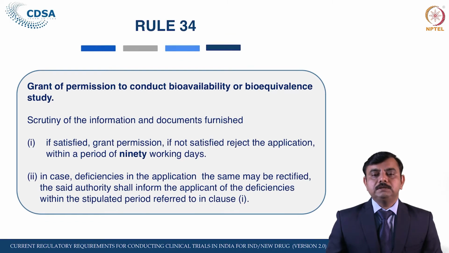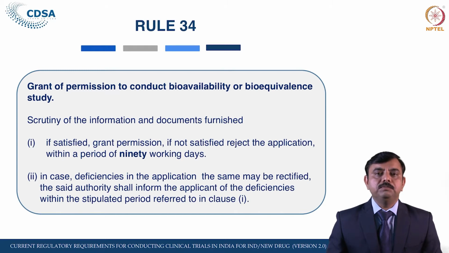In case the central licensing authority considers that there are some deficiencies or the documents have not been completely submitted, the licensing authority can give the opportunity to rectify the same, and the said authority shall inform the applicant of the deficiencies within the stipulated period referred to in clause 1, that is 90 working days.